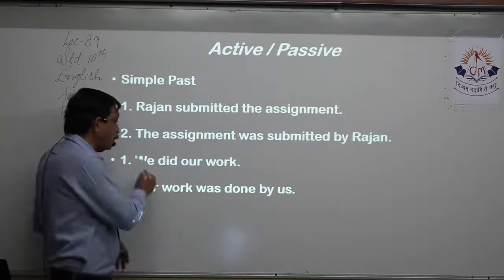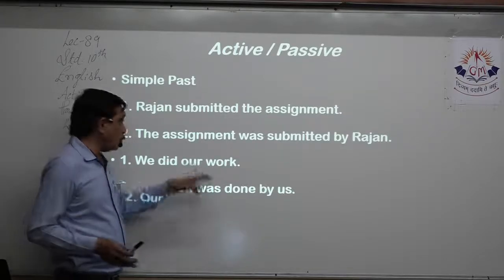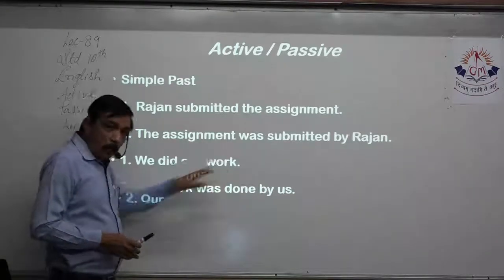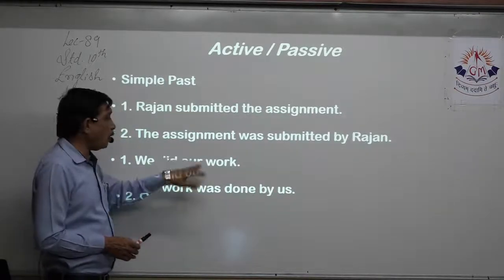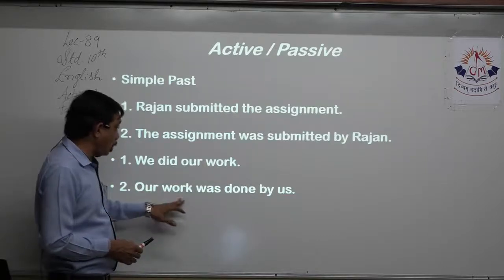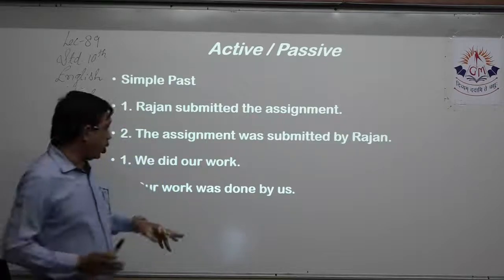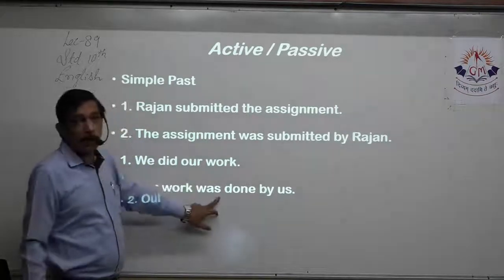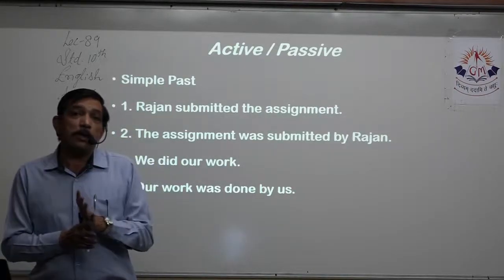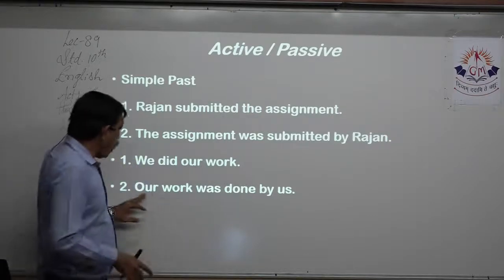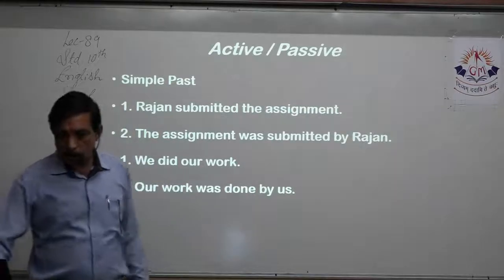We did our work is the next sentence, where we is the subject, work is the object, but our is the possessive pronoun over there, right? So we take it along with it. When we interchange the position, we have our work at the starting of the sentence. Did is the past tense of do form. So I'll write the helping verb was. Then I have to add the past participle. What is the past participle of do? That is done. So our work was done. By whom? By us. We becomes us.